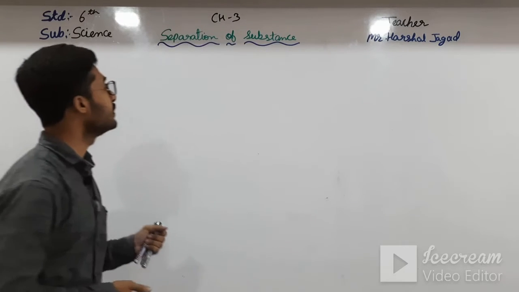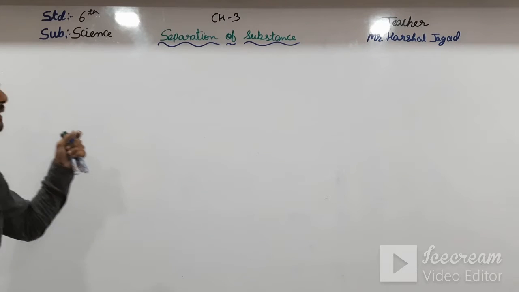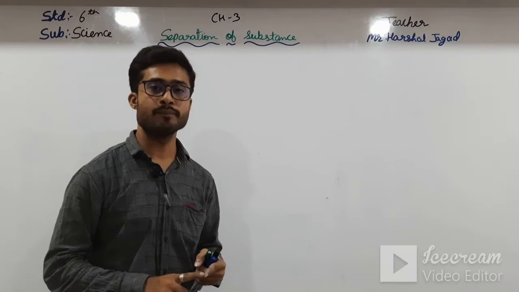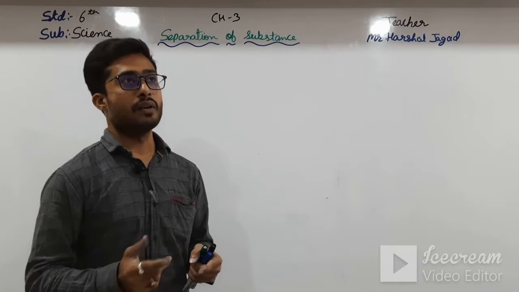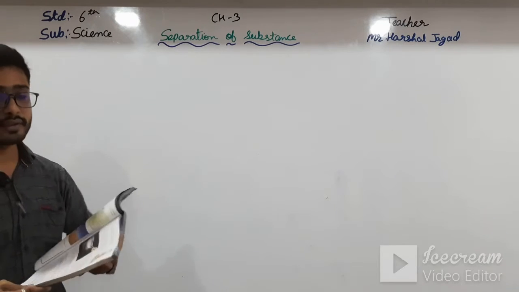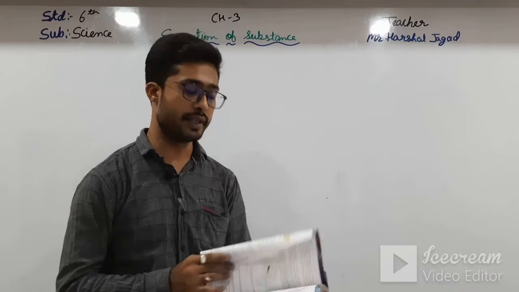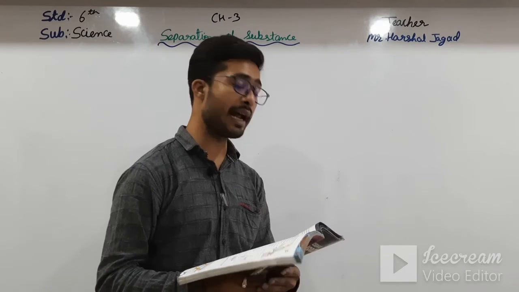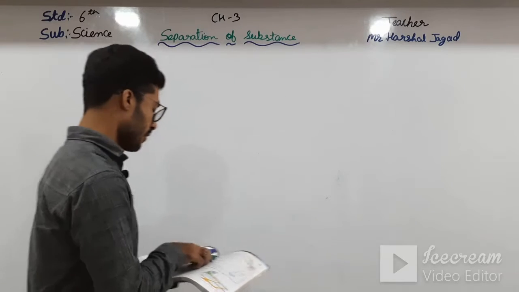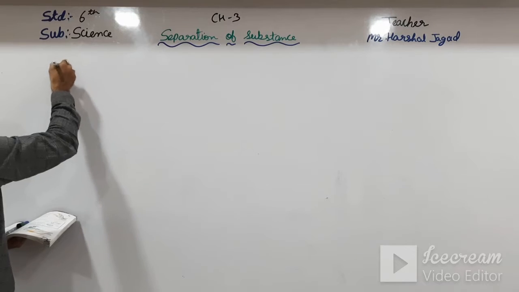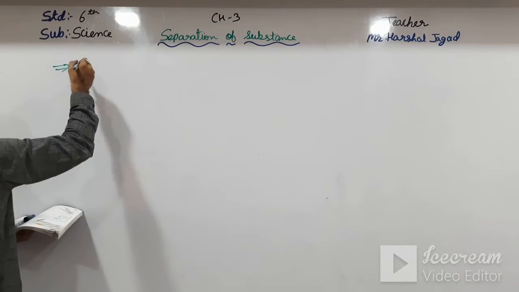So in the previous videos we have been going through chapter number 3, that is separation of substances. In that we have seen threshing, winnowing, hand picking, sieving. Okay students, we have seen that in our previous videos. Now we will go to our new topic, that is sedimentation and decantation. Please first read that on your own, and then I will explain it.